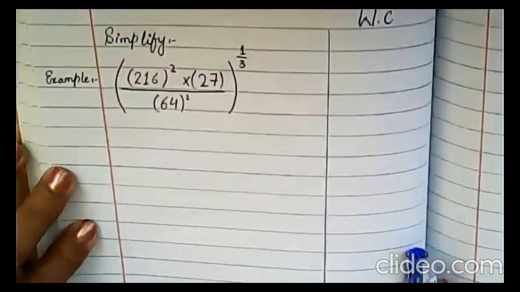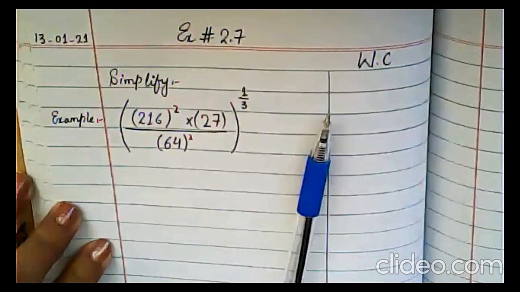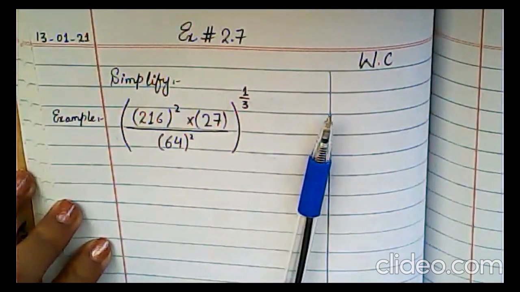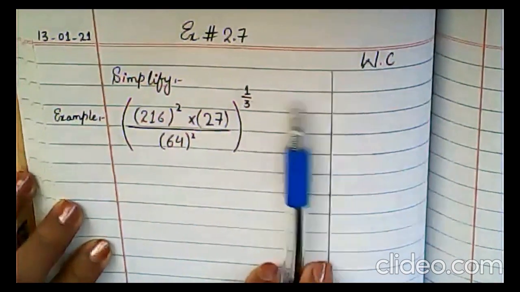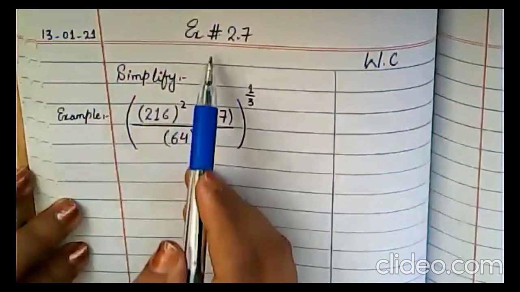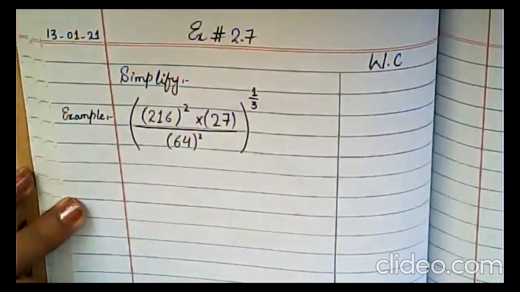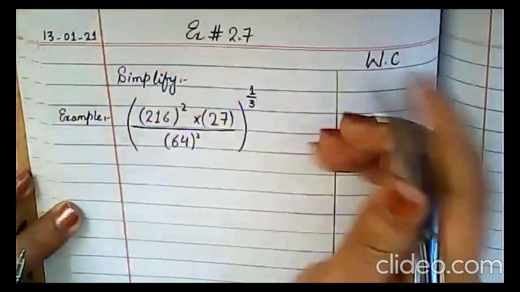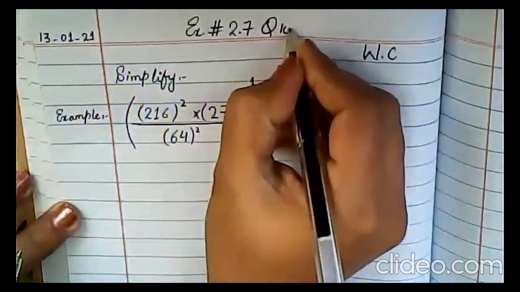Now I'm going to start it. Now, how will you do your work? Okay, that's okay, Abdul Rahman. I'm starting the lecture. Now look at here. First, you will write down the date, then question numbers, exercise number 2.7. And which question is this? Obviously, this is an exemplary question for question number 10.